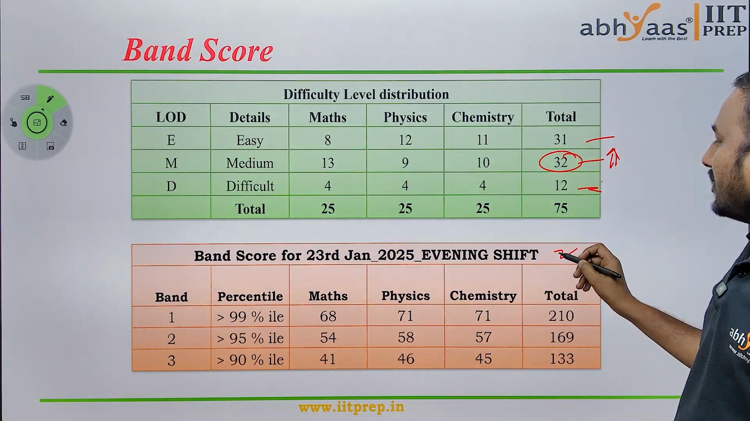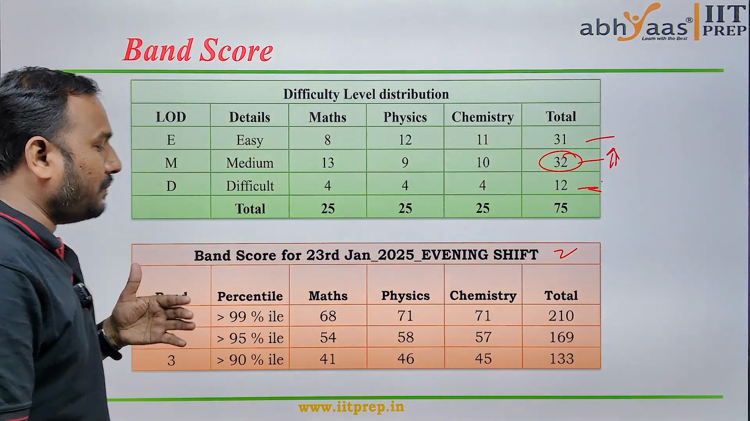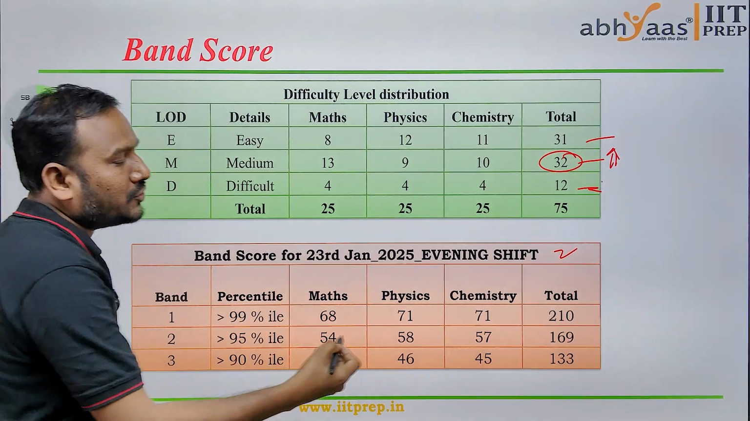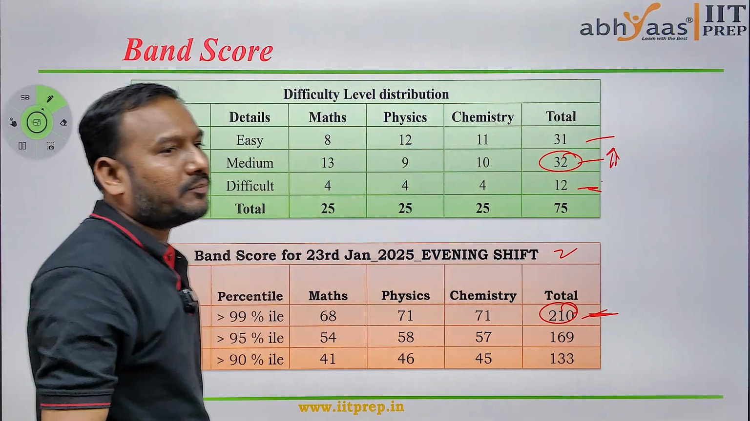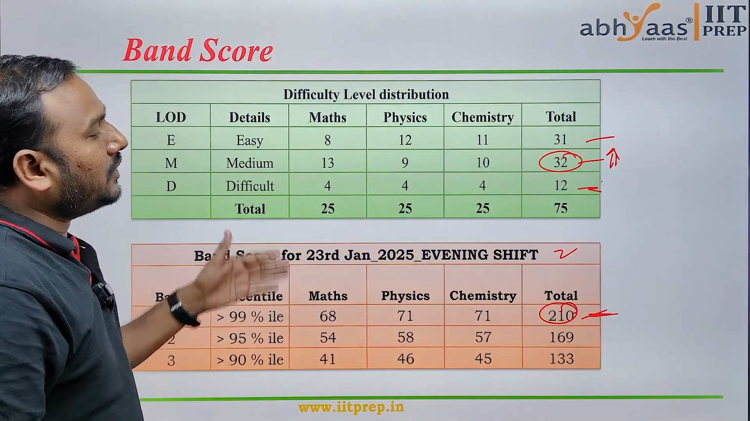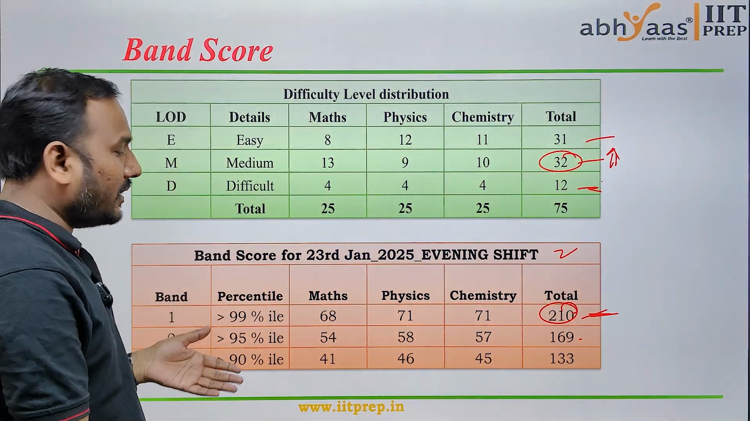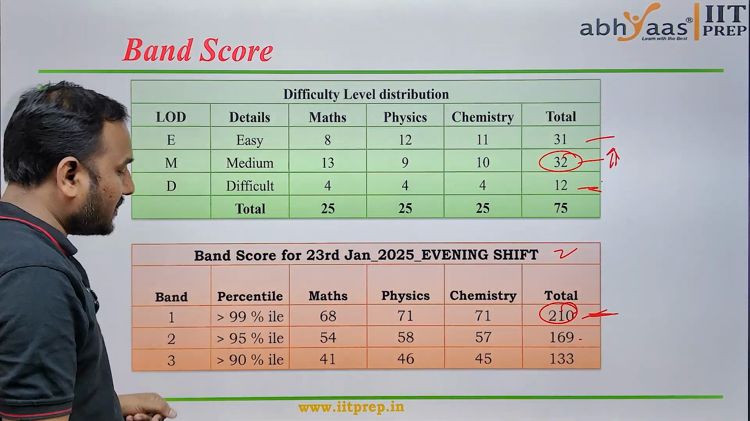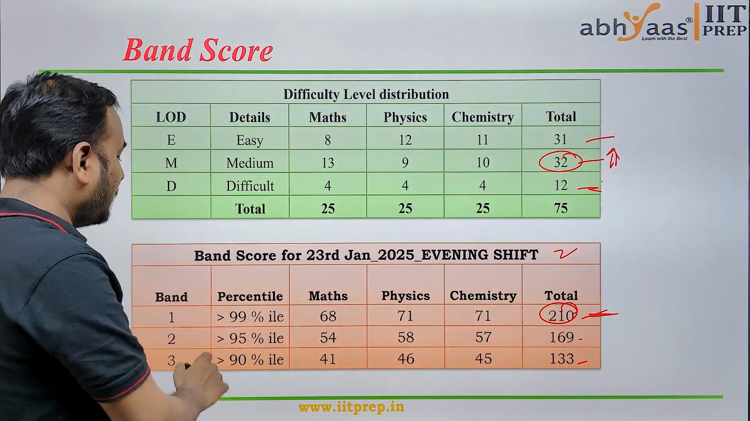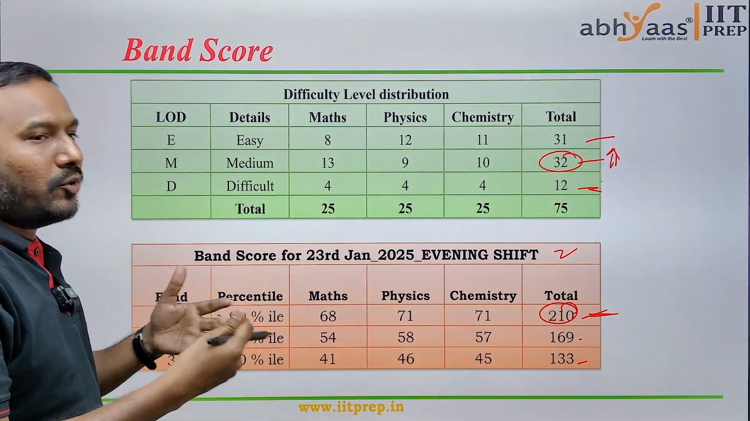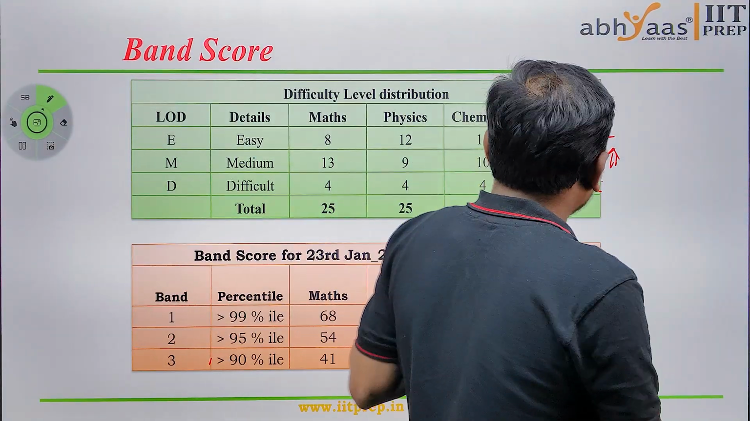And if we observe the band scores for the paper, to get the 99 plus percentile, the student should get 210 marks, which is a good score. If the student gets 169 plus marks, then the student will get above the 95 percentile. And if the student gets 113 plus marks, then he will get above the 90 percentile. This is a good score for the paper.